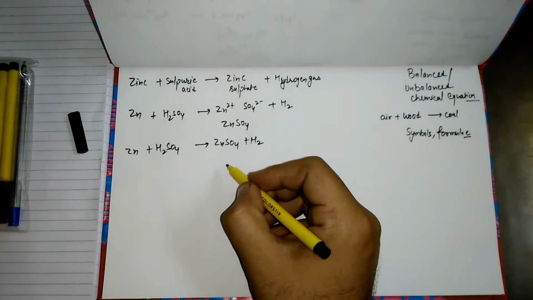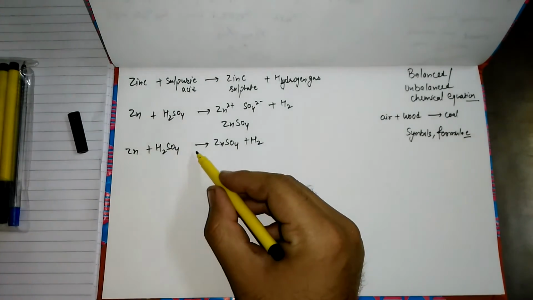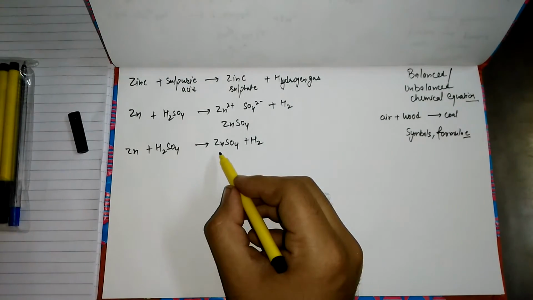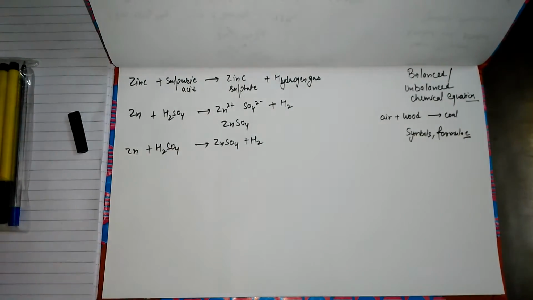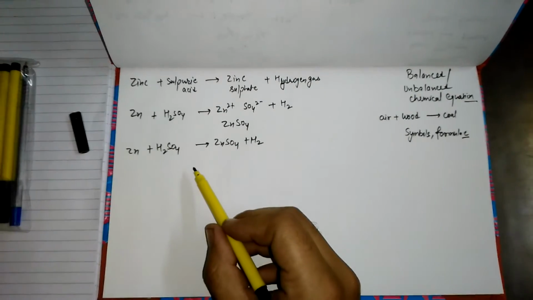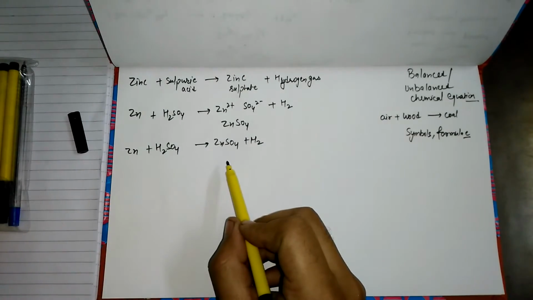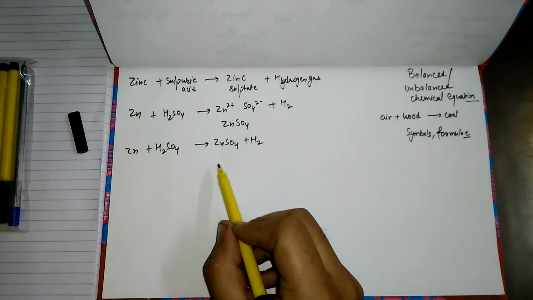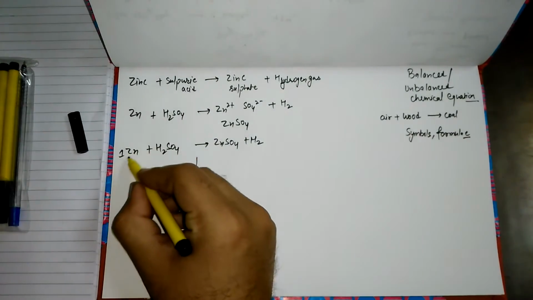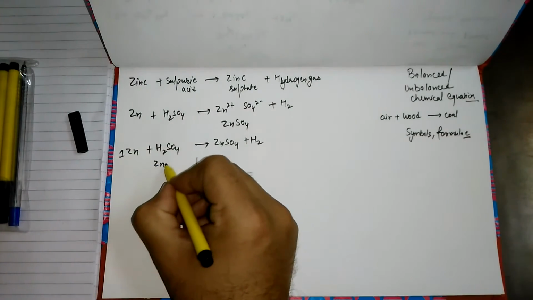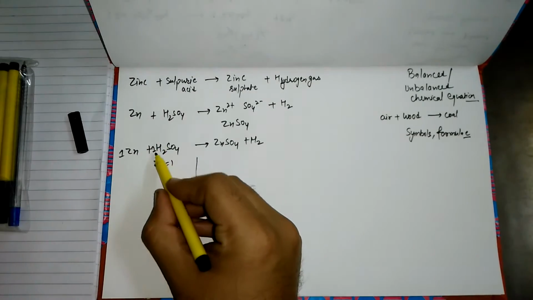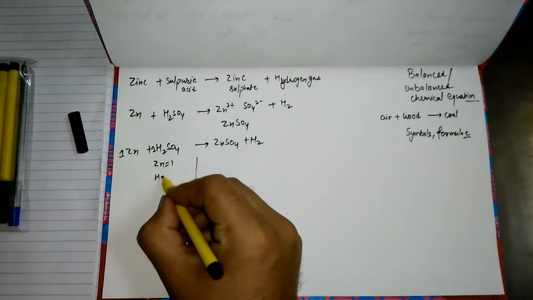A balanced chemical equation has an equal number of elements on the reactant side and the product side. So let us count the number of atoms of all elements in the reactant and product side separately. Zinc has one atom. Hydrogen is 1 multiplied by 2, which is 2.